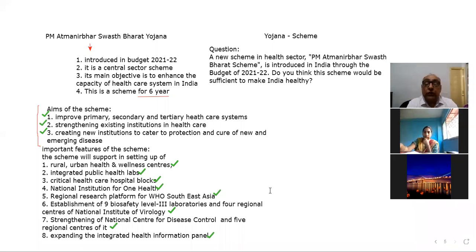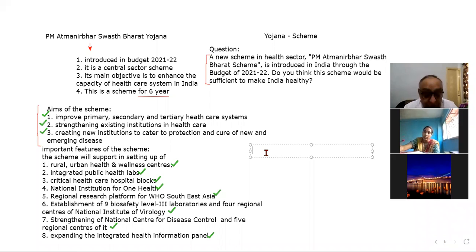So I gave you this question today: a new scheme in the health sector, the PM Atmanirbhar Swasth Bharat scheme, is introduced in India through the budget of 2021-22. Do you think this scheme would be sufficient to make India healthy? I would expect that you would try to write the answer to this question.